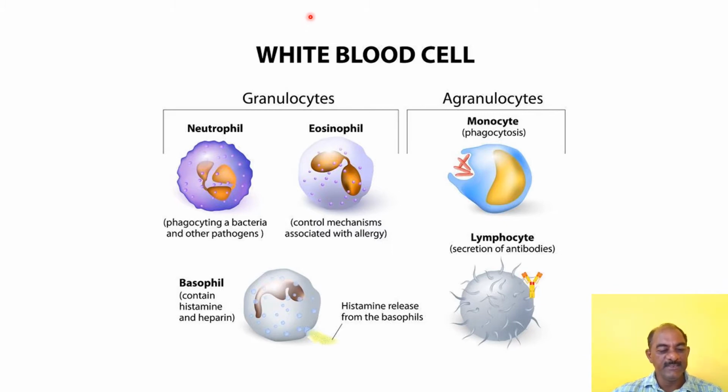A temporary increase in the number of WBC is leukocytosis. It occurs due to infection. It also occurs during pregnancy and in newborn babies.